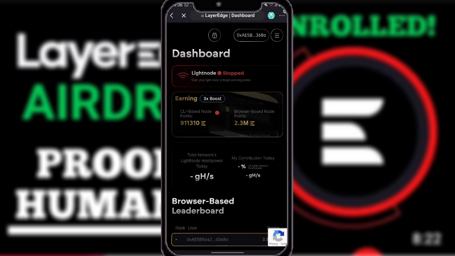Both cannot go through all this long way, buy a CLI-based node from the other website and get back to link it with the Layer Edge website. So as simple as my own understanding, they made it clear that we are going to verify our humanity, but it is not obvious for the community. We don't really appreciate it.